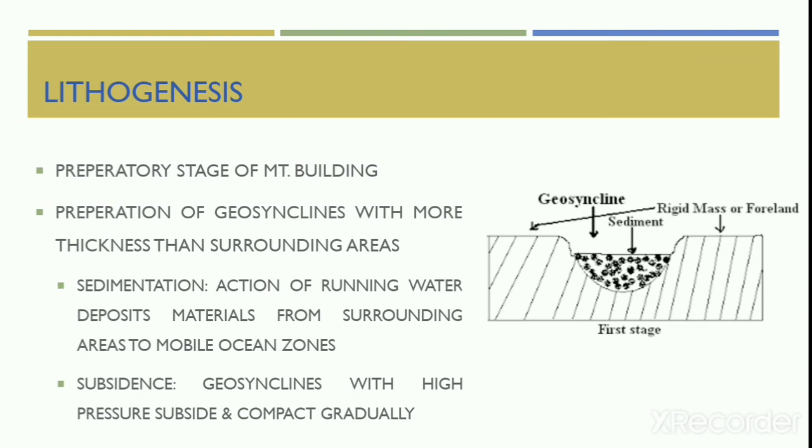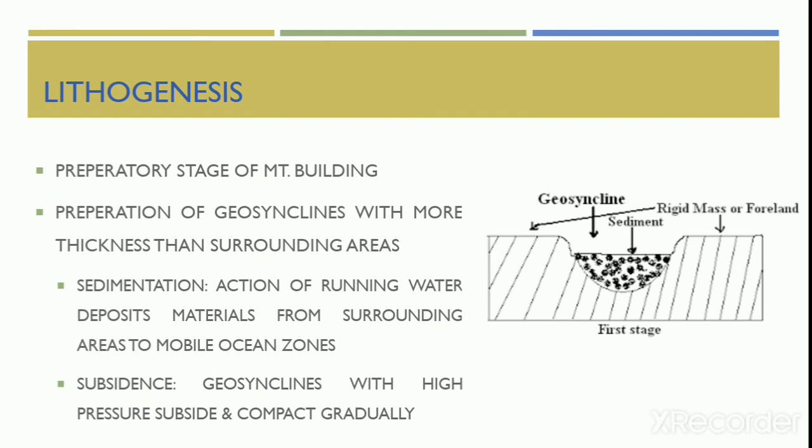It is the first stage related to the preparation of geosynclines through contraction process caused due to the gradual cooling of earth. Kober states that almost all the mountains have high thickness of strata than the surrounding regions, which proves that geosynclines are thicker than the surroundings. Geosynclines are the mobile zones of water surrounded by the rigid landmass. The thickness of this geosyncline happens through 2 ways.